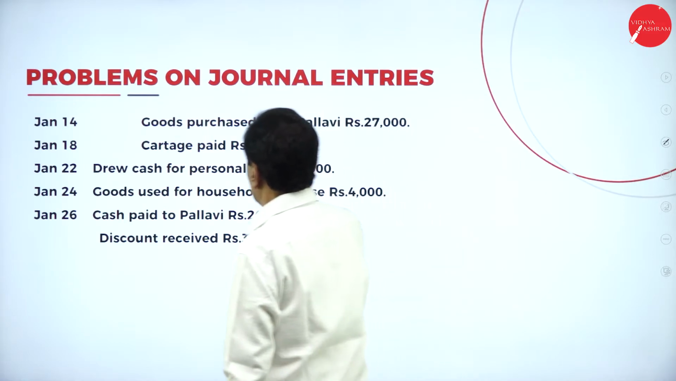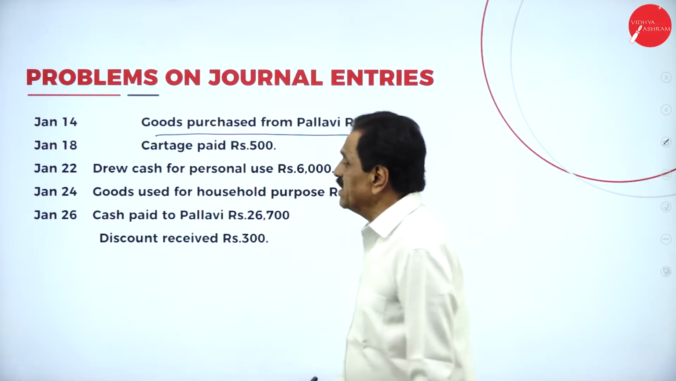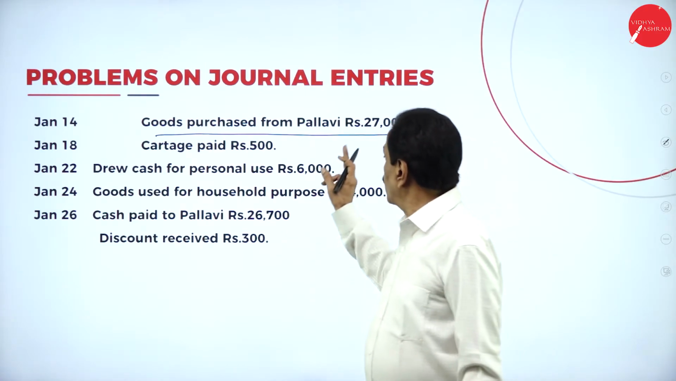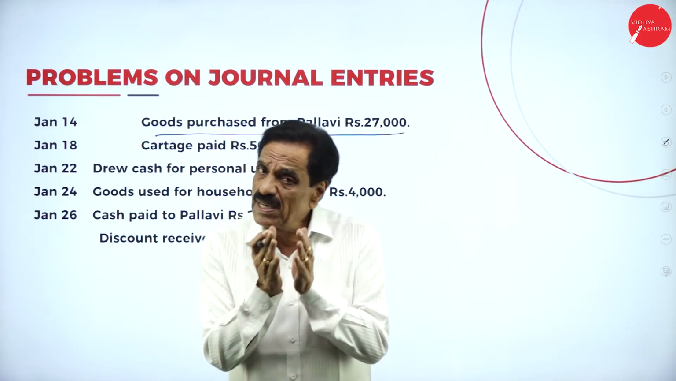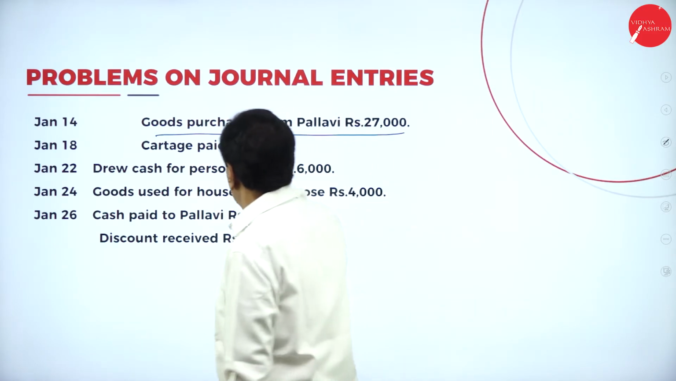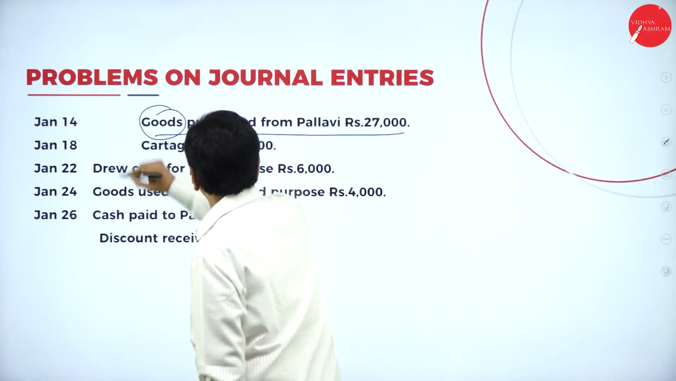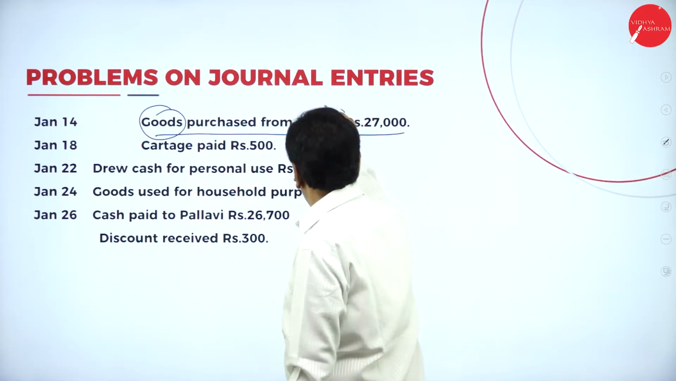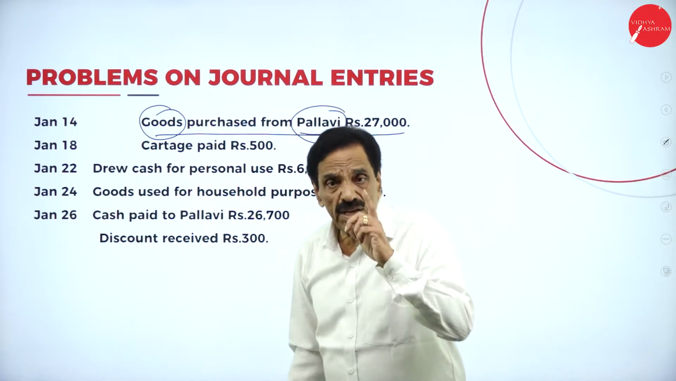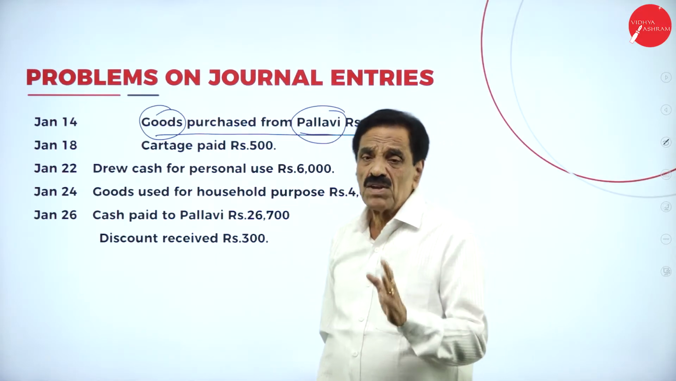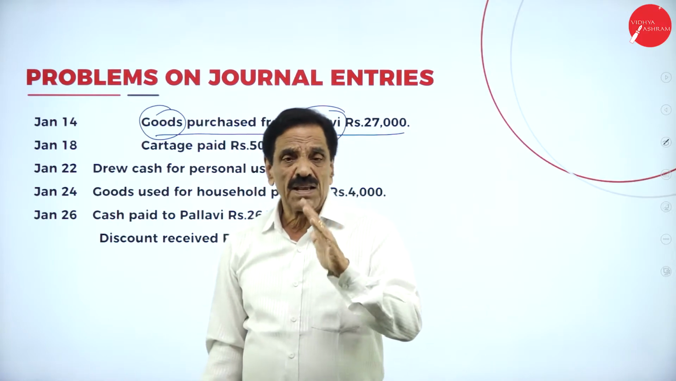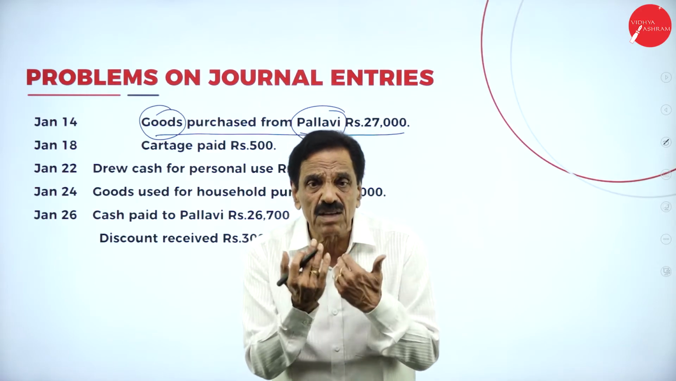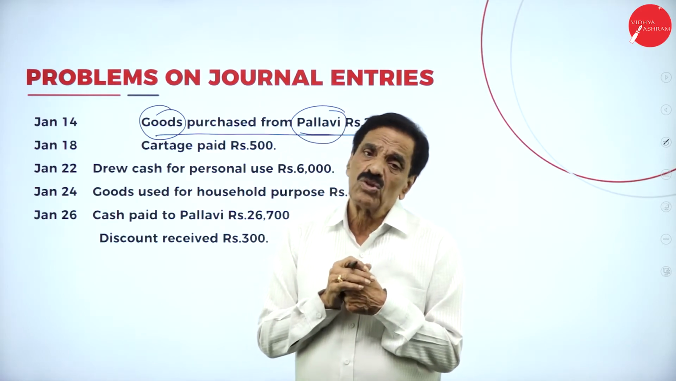Goods purchased from Pallavi, rupees 27,000. We purchased the goods from Pallavi for rupees 27,000. What is coming in? Goods. So two accounts: one is the goods, one is Pallavi. Goods comes under real account, Pallavi comes under personal account. When you say goods purchased, is it coming in or going out? It is coming in. So goods should be debited.